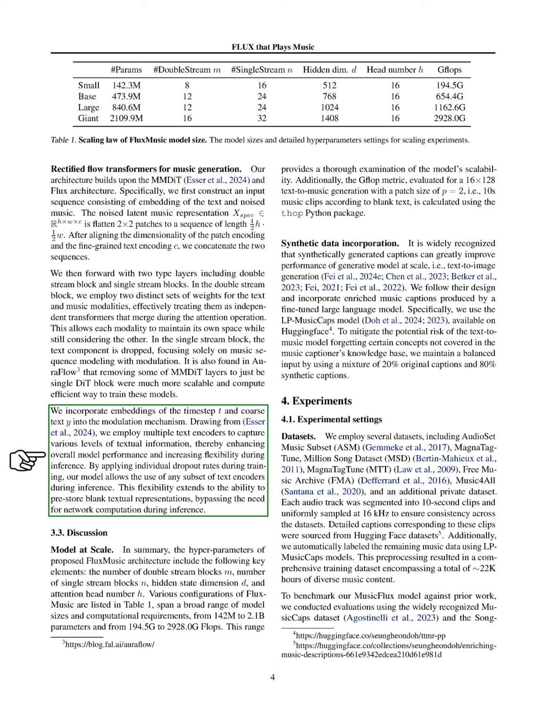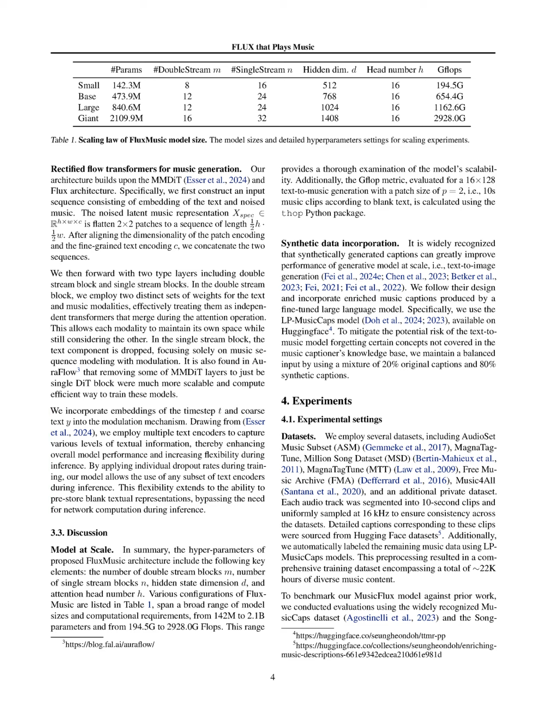We also incorporate embeddings of the time step and text into the modulation mechanism, using multiple text encoders to capture different levels of information. This approach enhances model performance and flexibility during inference, allowing us to use various subsets of text encoders and pre-store blank representations to streamline the process.